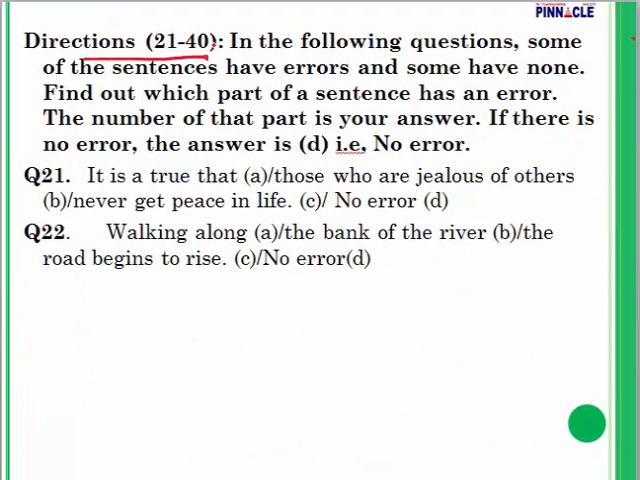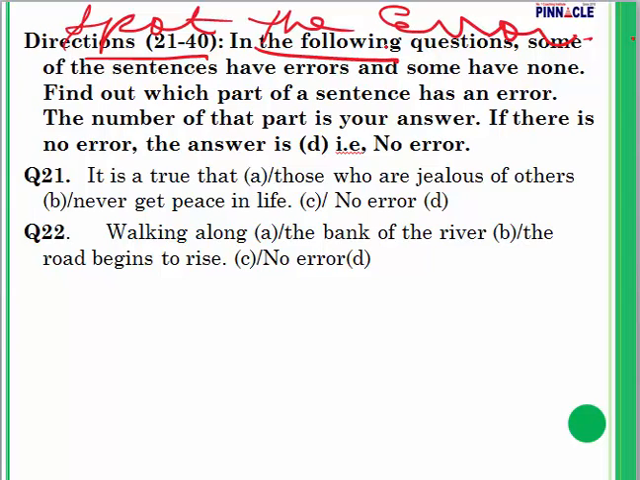Now after having done active and passive, let's move on to spot the error in the sentence. We are going to do spot the error. Very important in tier 1, very important in tier 2, and you keep running away from it, that also I know. In the following questions, some of the sentences have errors and some have none. Find out which part of the sentence has an error. The number of that part is your answer. If there is no error, answer is D.